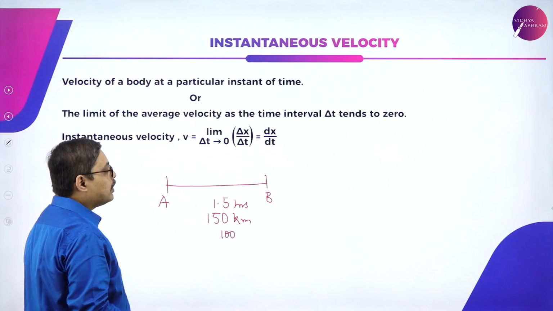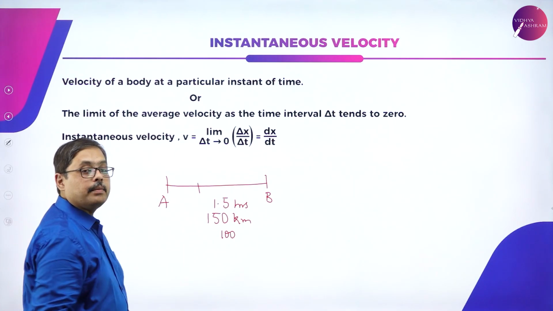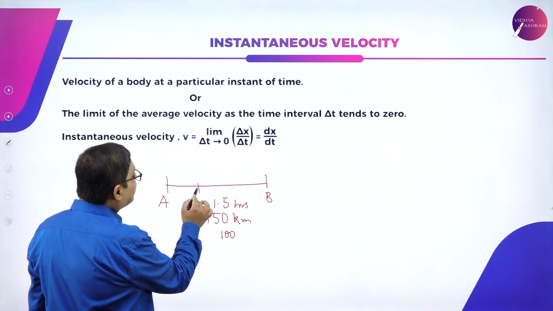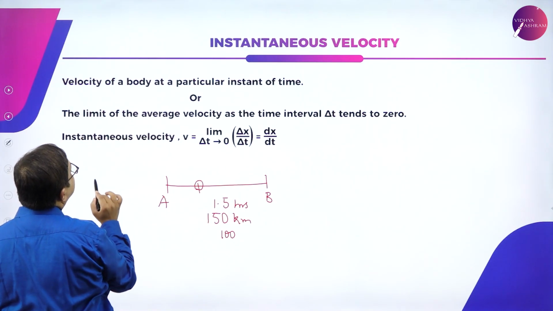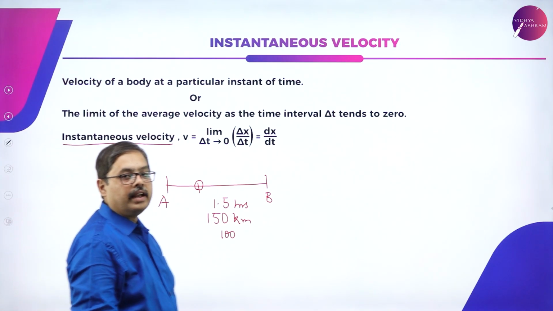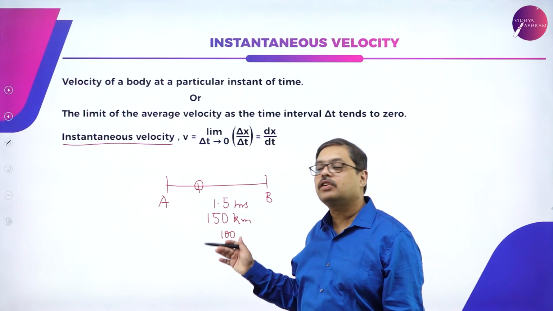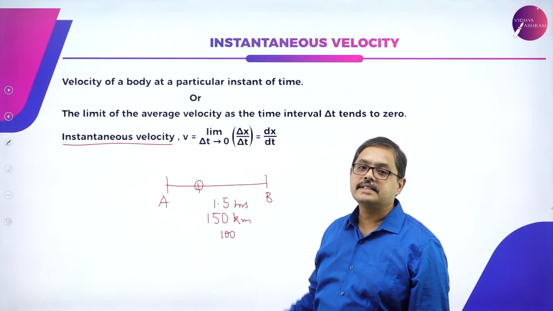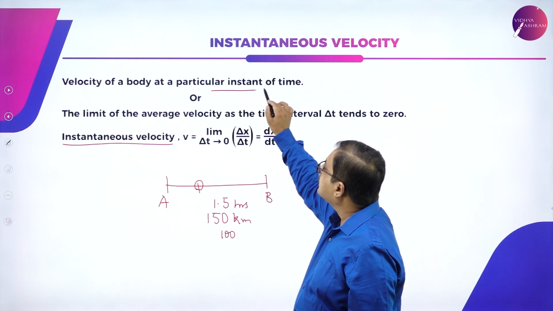But what was the velocity when I was at this point between cities A and B? So, the velocity at this instant of time is termed as instantaneous velocity. The velocity at that instant of time, at that fraction of a second, can be called instantaneous velocity. Velocity of a body at a particular instant.